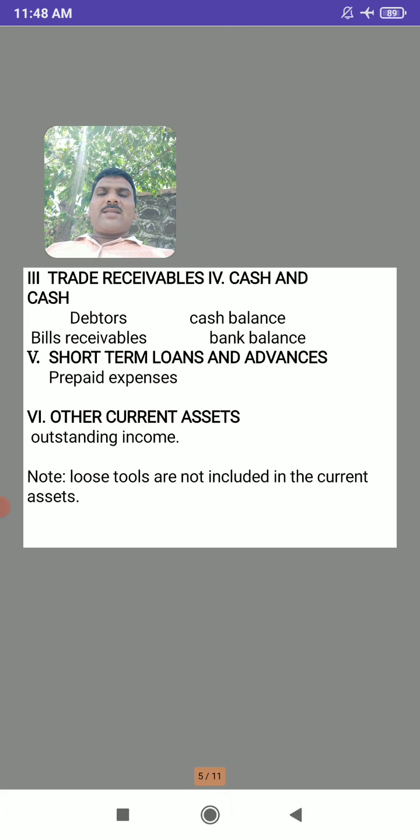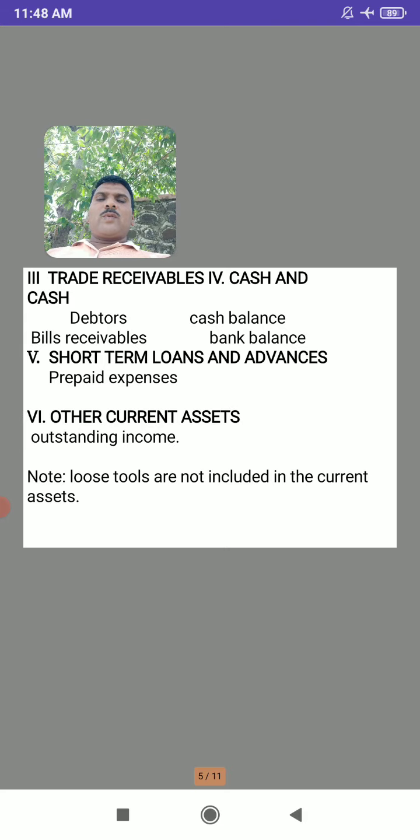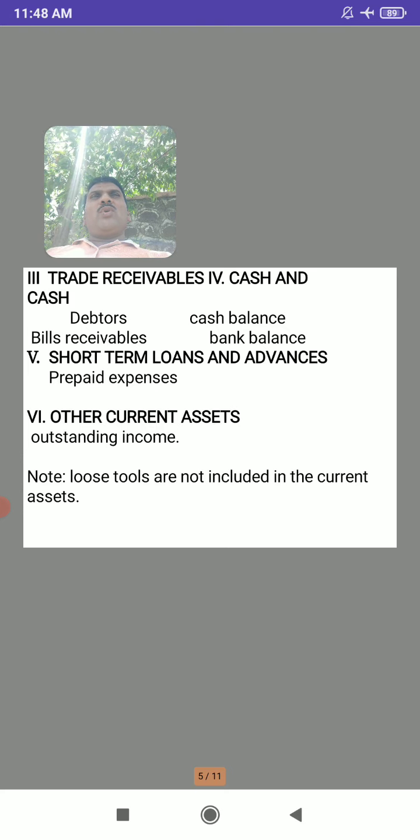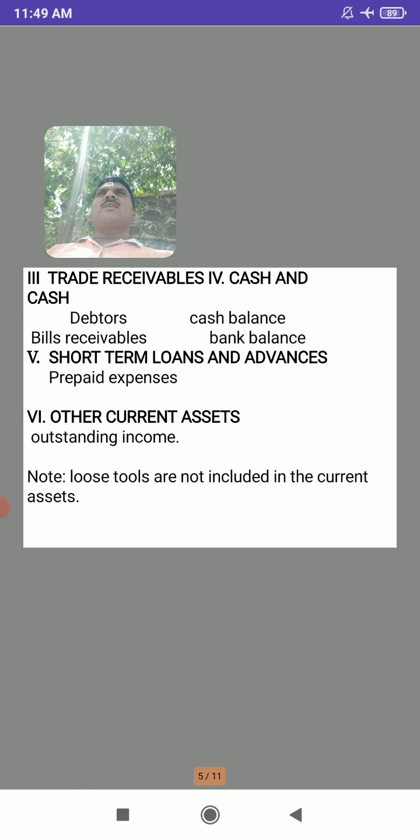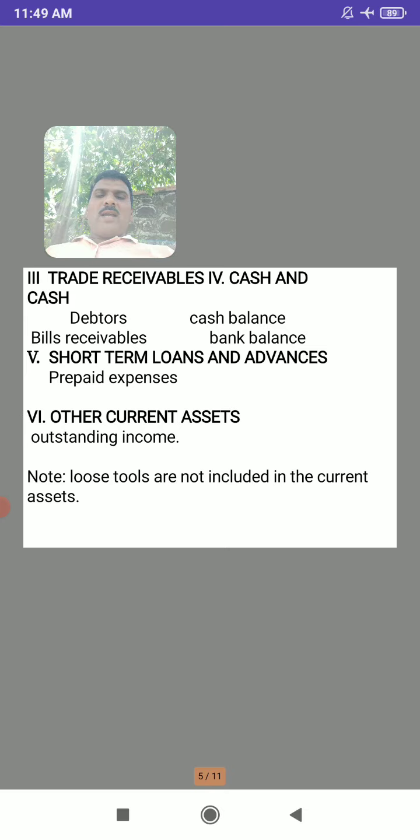So prepaid expenses are the short term loans and advances. This is also an asset. And other current assets. So other current assets include outstanding income. So outstanding incomes are included under the heading of other current assets. So here loose tools are not included in the current assets. So loose tools are always fixed assets, and these assets are not included in the current assets.